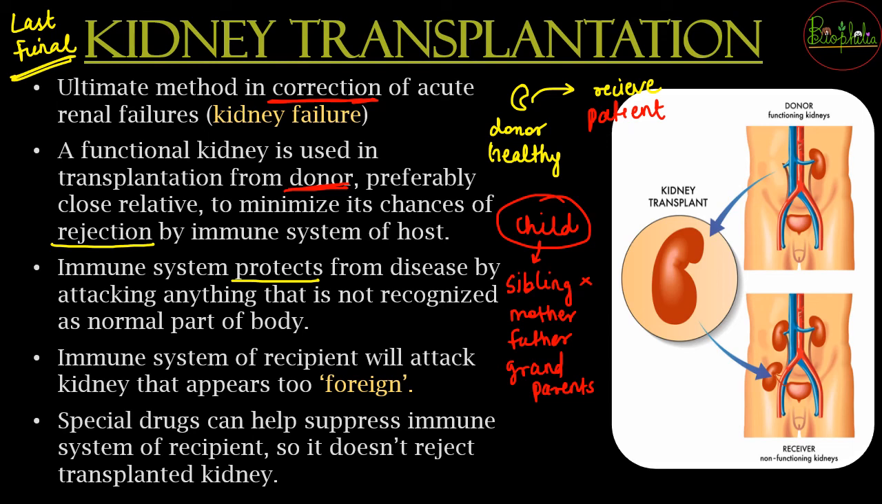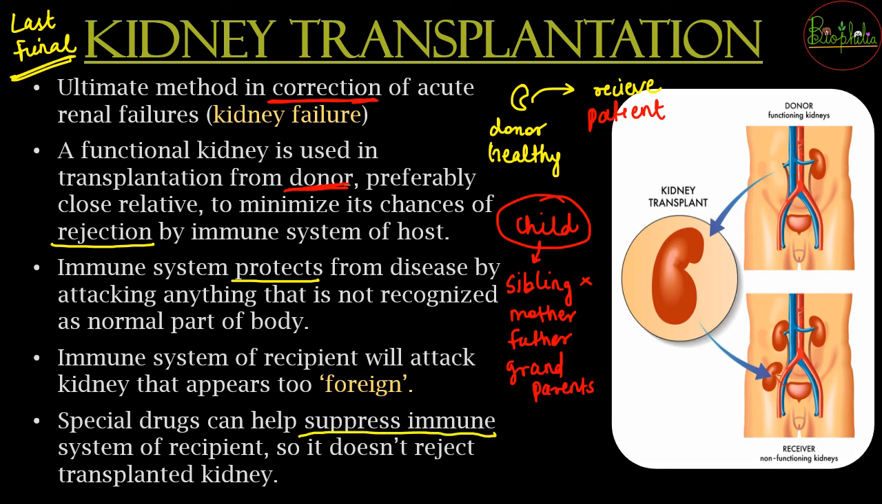It will be called an enemy, that an enemy has attacked the body, and then the antibodies will come and destroy that kidney. That should not happen. So the immune system should be fooled. And how is it going to be fooled? It is going to be fooled by suppressing the immune system.